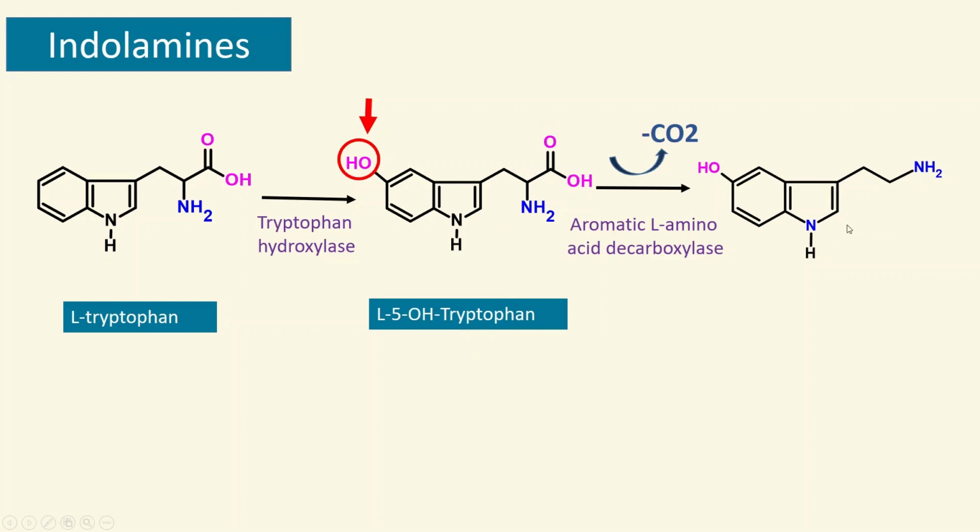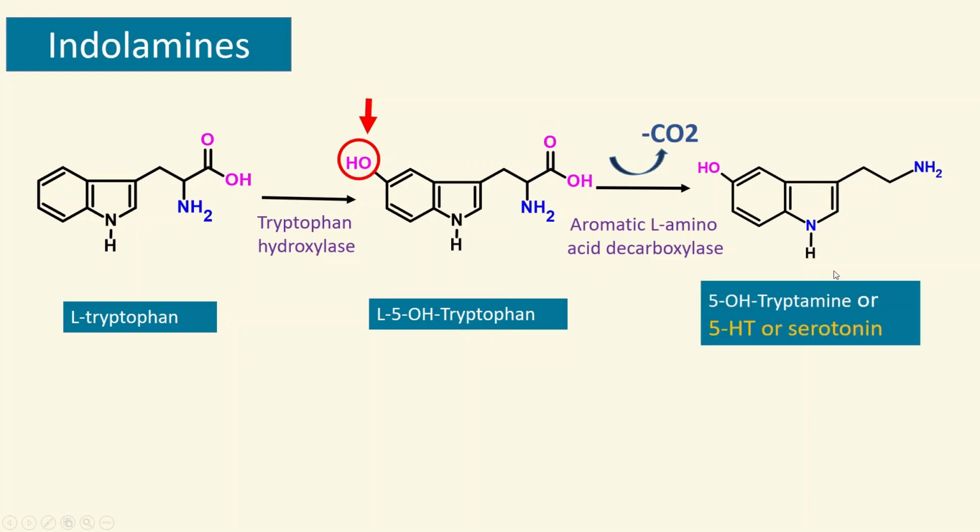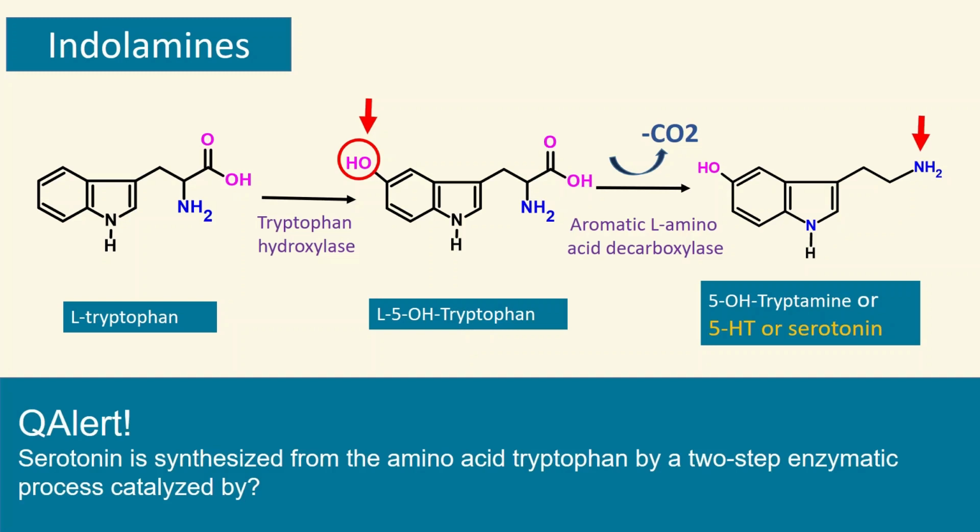So by removing carbon dioxide, it becomes 5-hydroxytryptamine. In short, it is also known as 5-HT or serotonin. This sequence is very important. Often you expect a question on the sequence of formation of this serotonin. Now let's see the question. What kind of question can be expected from here?